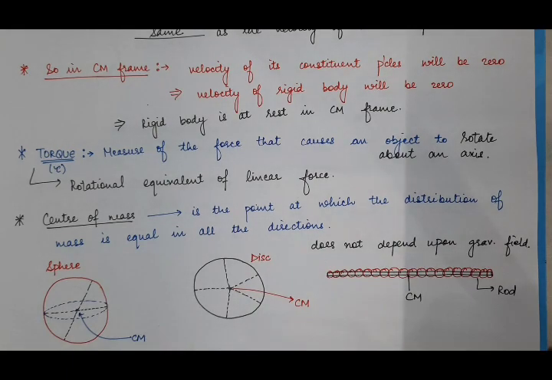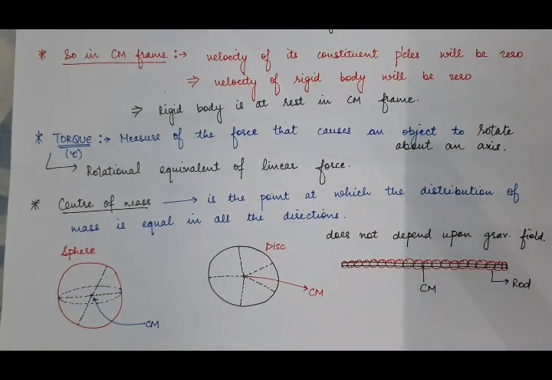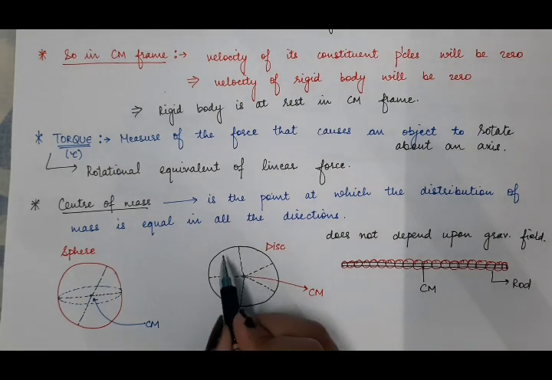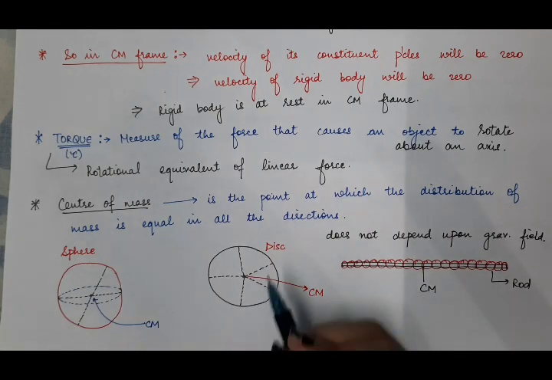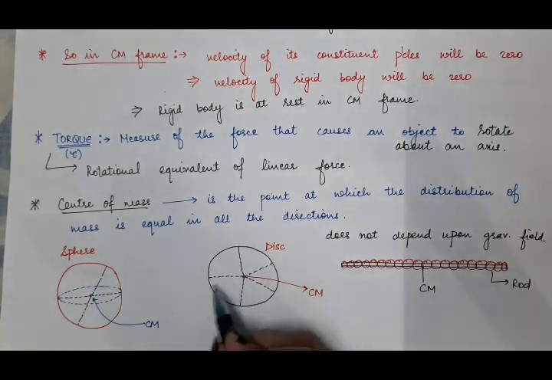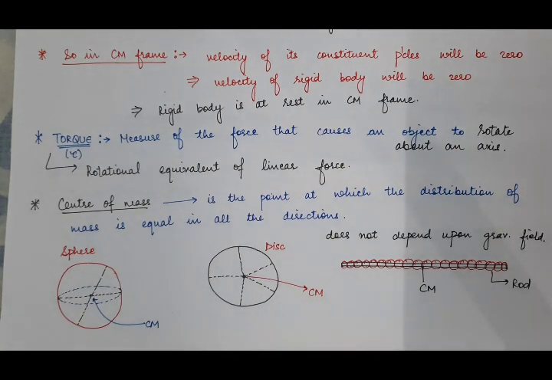So then take the example of a circular disc. This is the center of mass of the circular disc. This is that point from which on this side, on this side, on all the sides, the number of particles is the same, or the distribution of mass is the same in all these directions. So that is why this point is the center of mass.